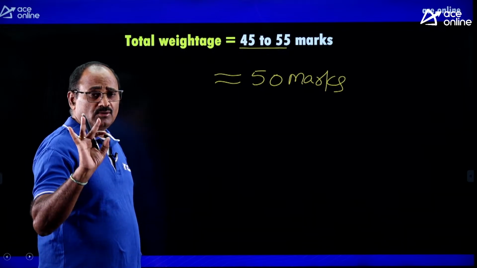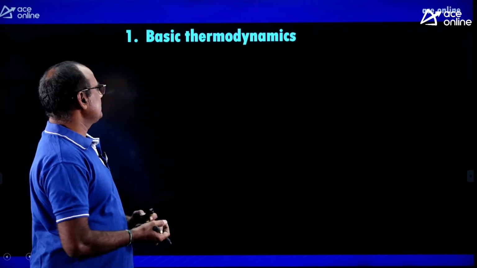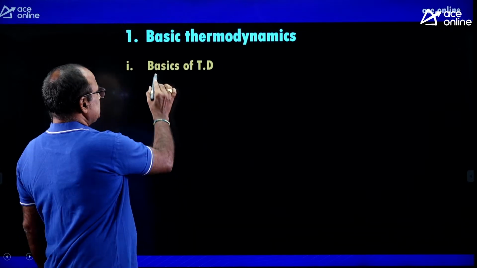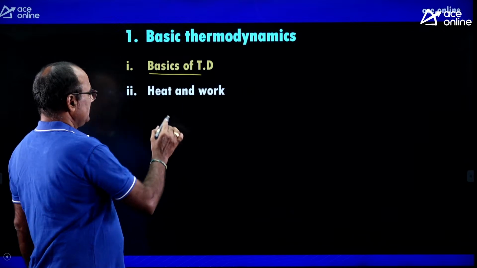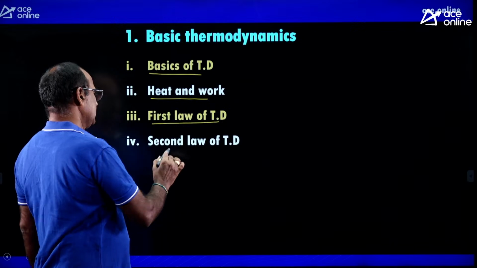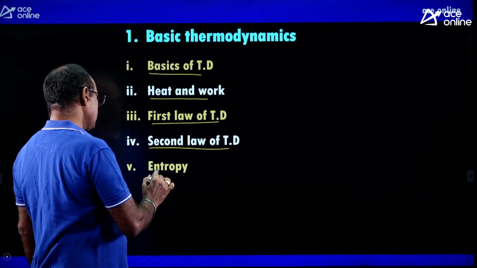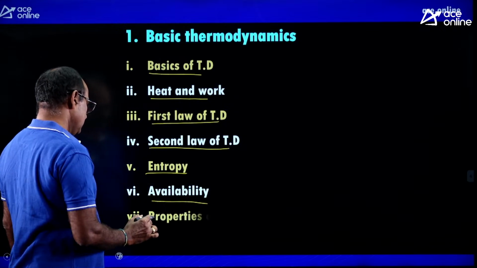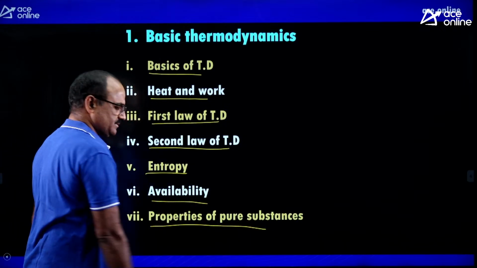Now let us see the syllabus for basics of thermodynamics: heat and work, first law of thermodynamics, second law of thermodynamics, entropy, availability and properties of pure substances.